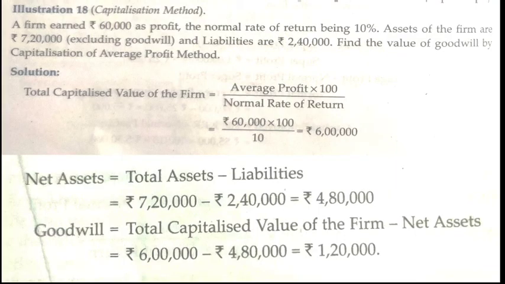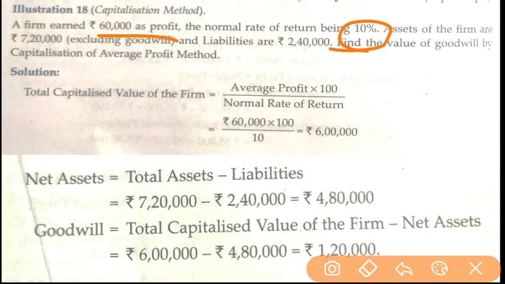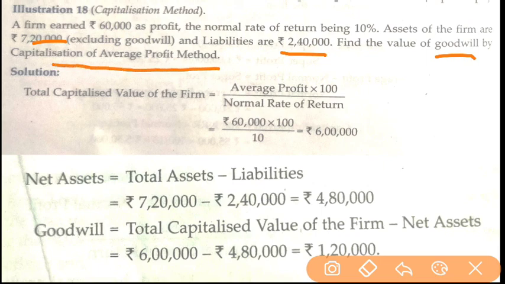This is one question. A firm earned 60,000 as profit. The normal rate of return is 10%. Assets of the firm are 7,20,000 excluding goodwill, so goodwill is not there, and liabilities are 2,40,000. We have to evaluate goodwill by capitalization of average profit method.